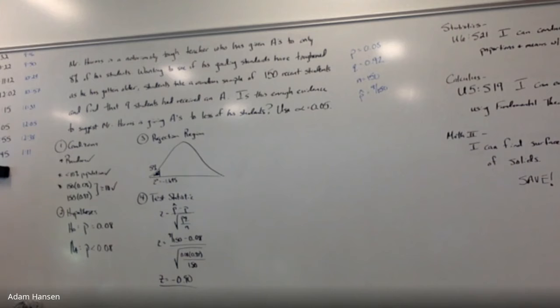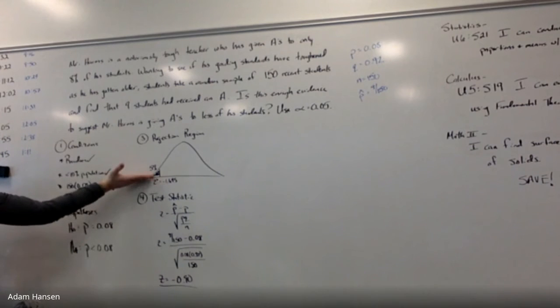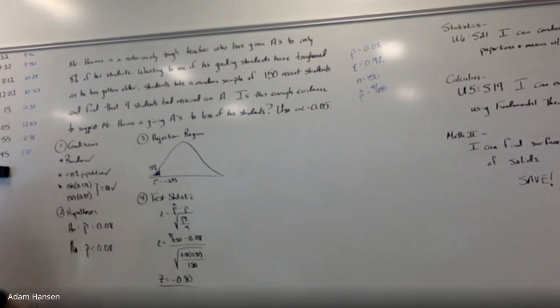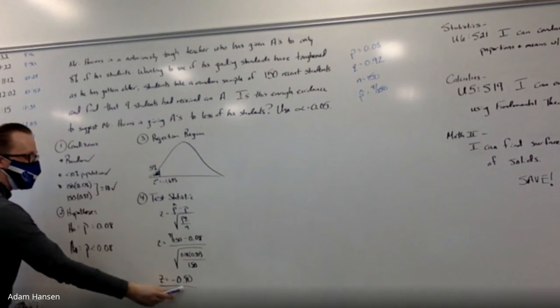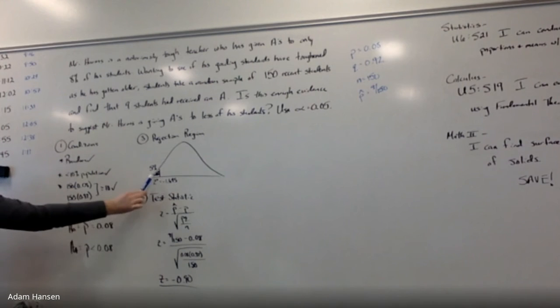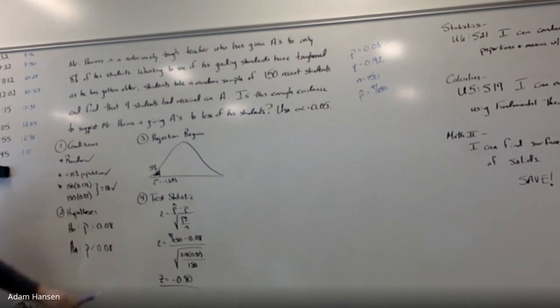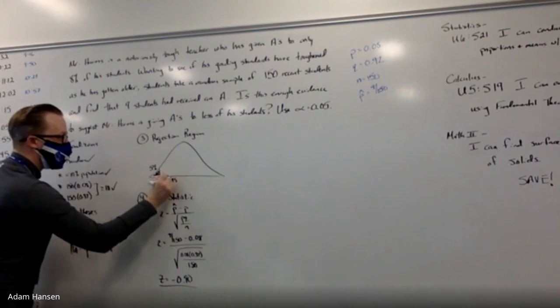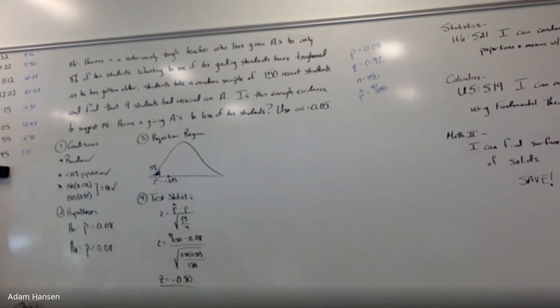One of them is to compare this test statistic back to our rejection region. Where would negative 0.9 fall within this graph? Is it more extreme? Is it further from 0 than negative 1.645? Would it be in the tail or in the other part of our distribution? It'd be a little bit like right there, wouldn't it?